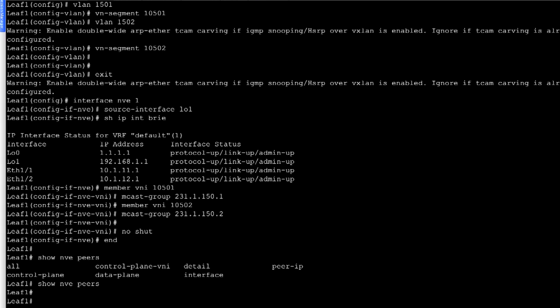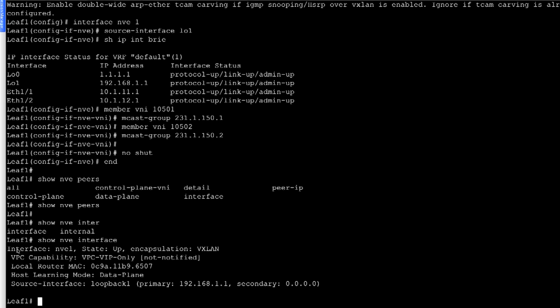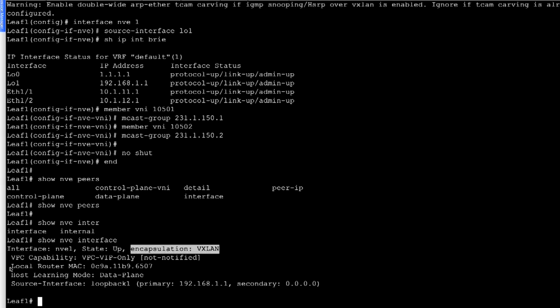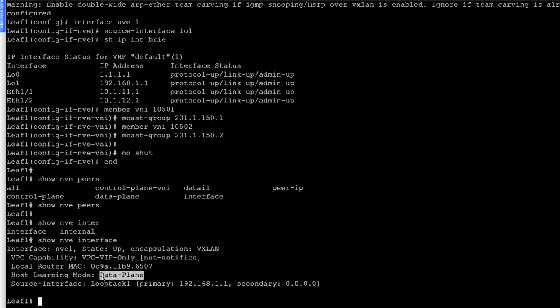Let's first look at the NVE interface. So show nve interface, and we can see the information. The first thing is the state is up for the NVE interface. Encapsulation is VXLAN. This is the local system MAC or the router MAC. The host learning mode is data plane. Remember when I mentioned that the flood and learn mechanism or ingress replication on its own is the data plane learning mechanism, because only when we send traffic from the host, that's when we learn about the remote VTEPs. The source interface is our primary IP, loopback 1 interface IP, 192.168.1.1.